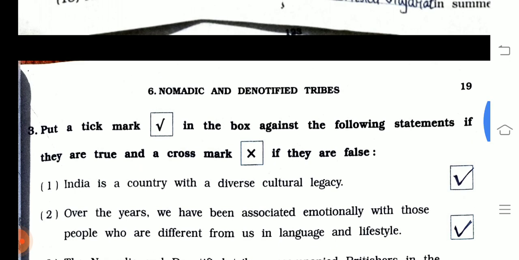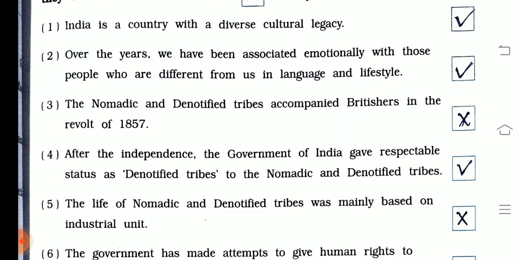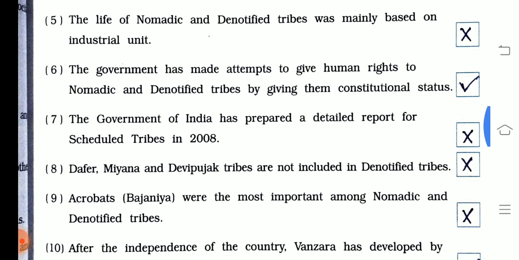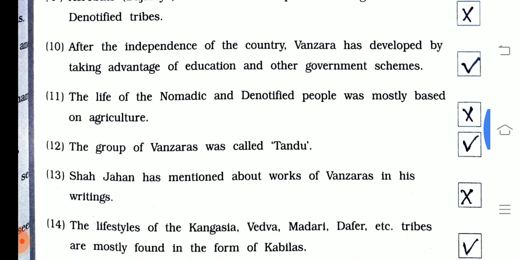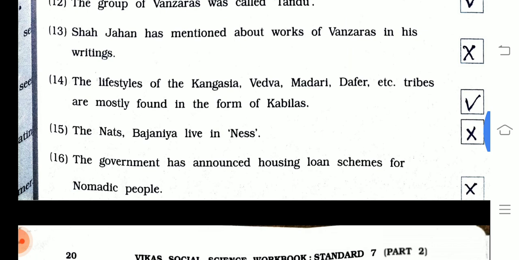Question number third is put a tick mark true or false. Yes, many of you are commenting that I am going fast. Yes, I am trying to be slow.